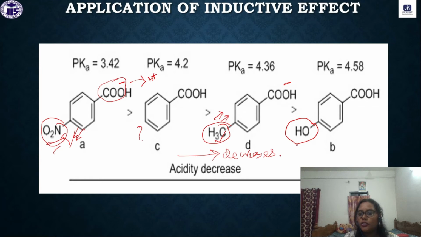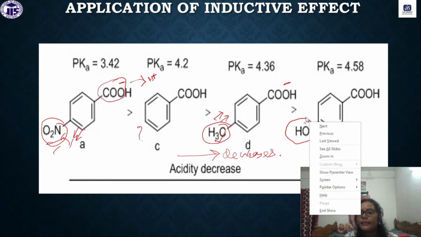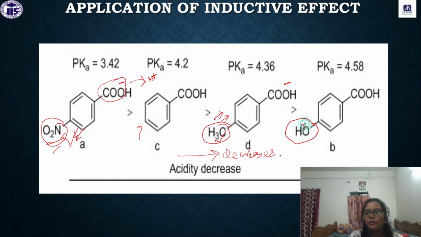And here again we have the OH group, which has a lone pair, and this lone pair can be contributed to the ring, so the electron density will increase, which will destabilize again the COO minus.